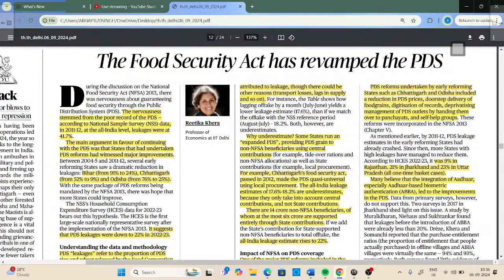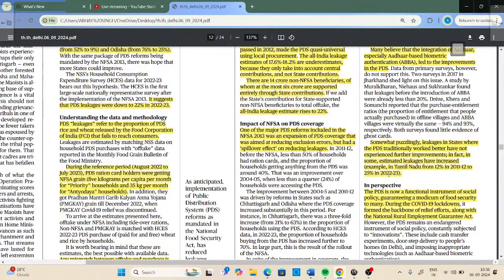Now many believe that the integration of Aadhaar, especially Aadhaar based authentication, led to the improvement in the PDS. So in India, the Aadhaar card has become the universal solution for every problem. Literally, if there is a fault at the policy making level, then I don't understand why the Aadhaar card is the solution for everything. We know this is not good, that we are dependent on one document at such a level that when you talk about anything in India, your Aadhaar card is mandatory.